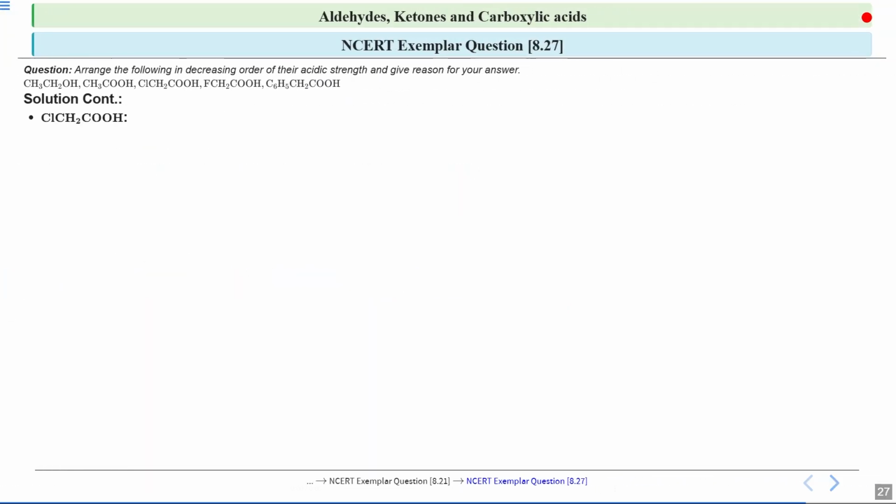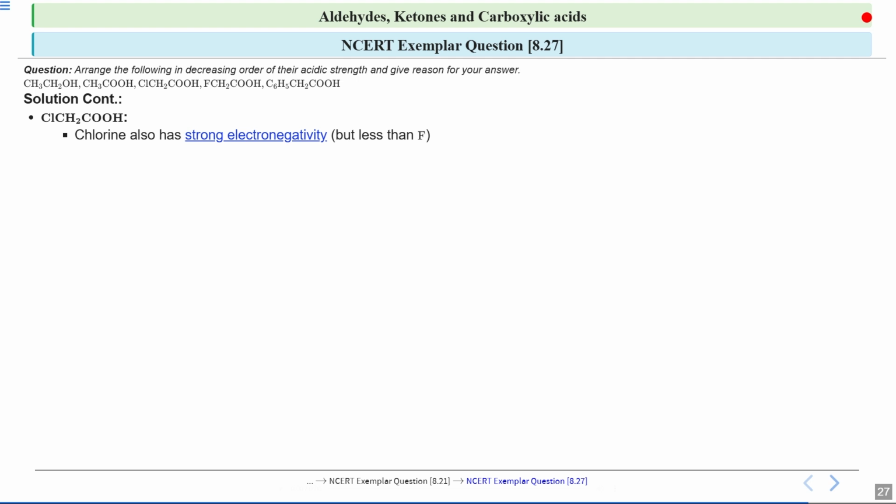Next, we will see ClCH2COOH. So, in the earlier case, a fluorine was attached to the carbon next to this carboxyl group. In this case, you have chlorine which is attached. Chlorine is also known for its strong electronegativity, meaning it can pull the electron density towards itself, but it is not as electronegative as fluorine.